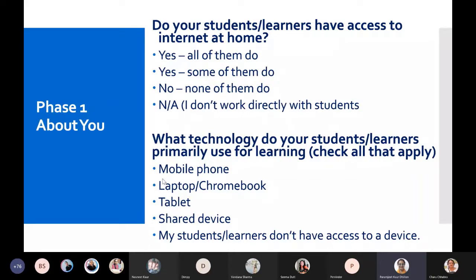What technology do your students, learners primarily use for learning? Check all that apply. Of course, mobile phones. Of course, some of them are using laptops. Some might be having tablets also. There could be some shared devices also. Only the last one is not to be considered. It is because my students, learners don't have access to devices. Incorrect. Other 4 we can have.